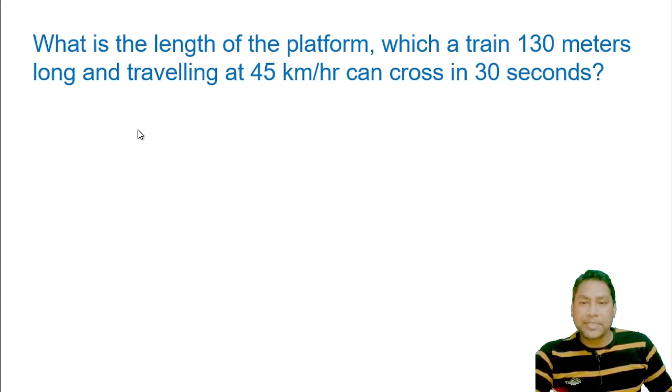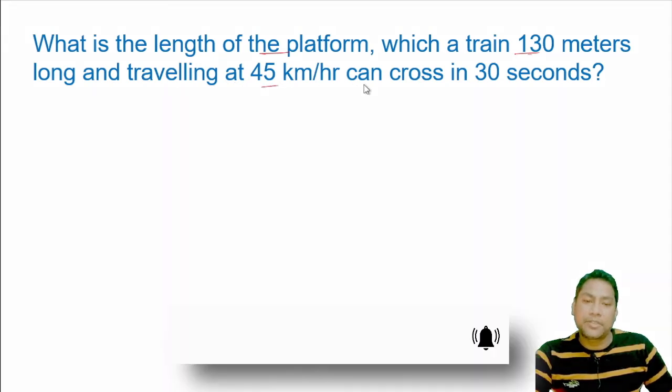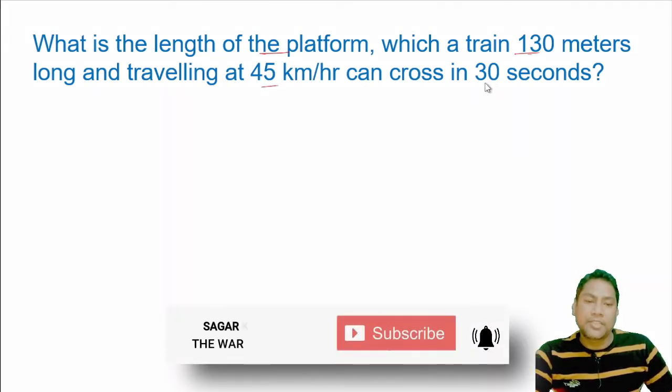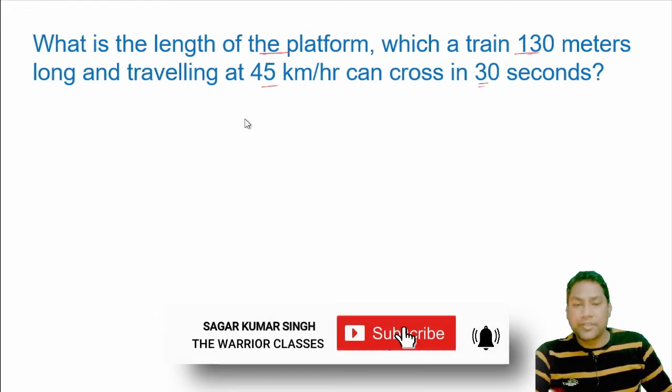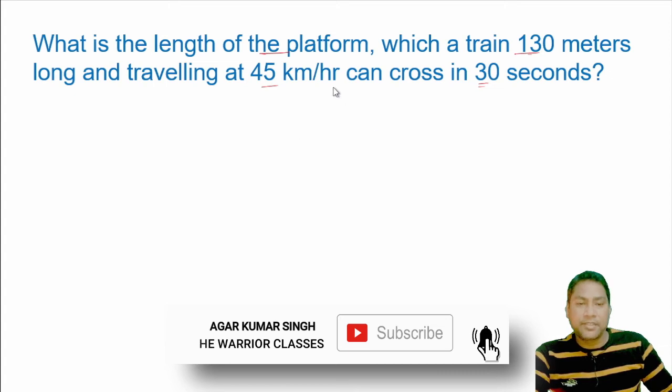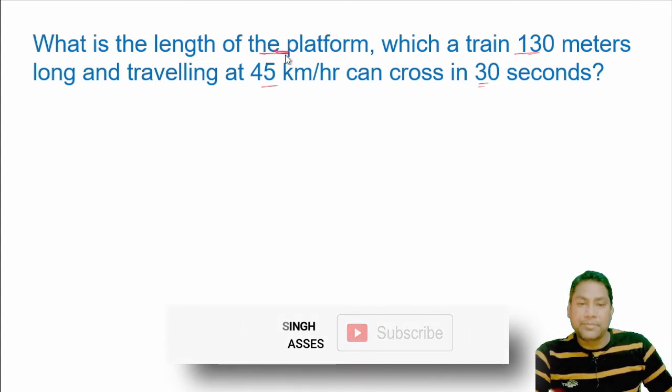In this problem they have asked, what is the length of the platform which a train 130 meters long, traveling at 45 kilometers per hour, can cross in 30 seconds. So friend, in this question they have given that the train has traveled across a platform.